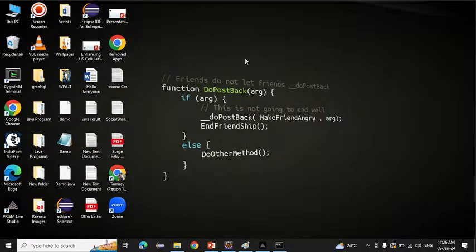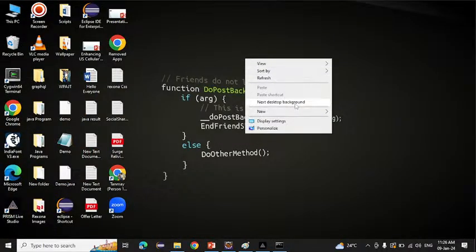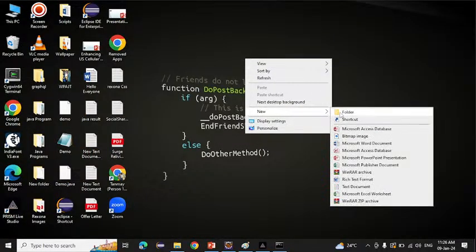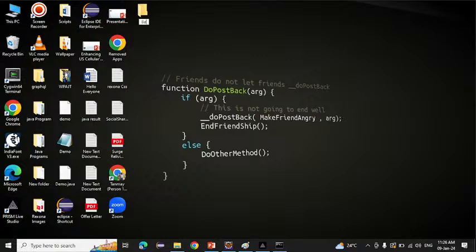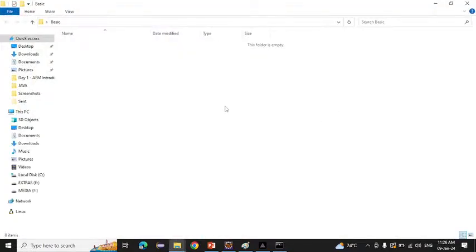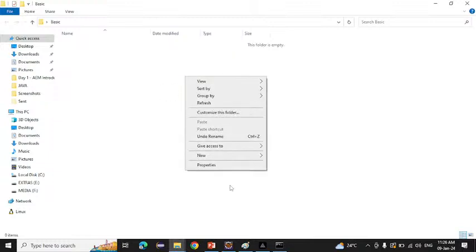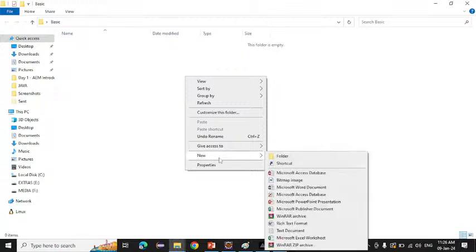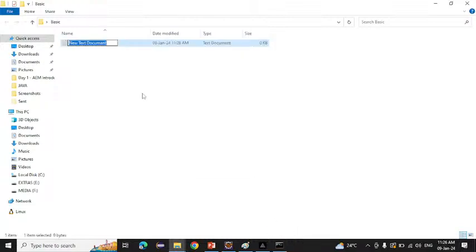Okay, anywhere you can create. Suppose I came here, I will make one folder here, basics. Okay, and making this basic program here. Now what we will do, suppose we don't have Eclipse and all here, so we will try to do that with the help of Notepad. So how to do that? New, and here we will create a text document. Okay, and simply we'll open that.